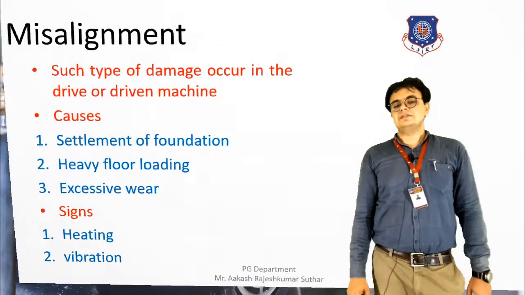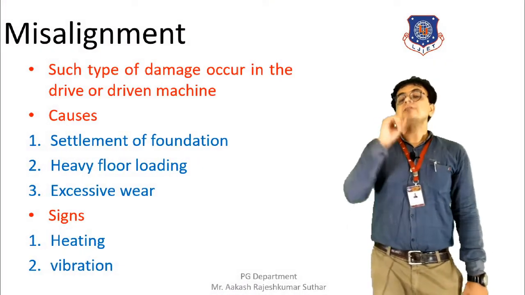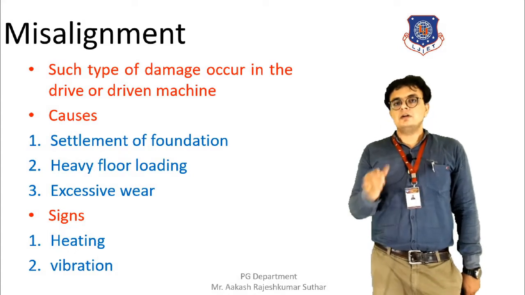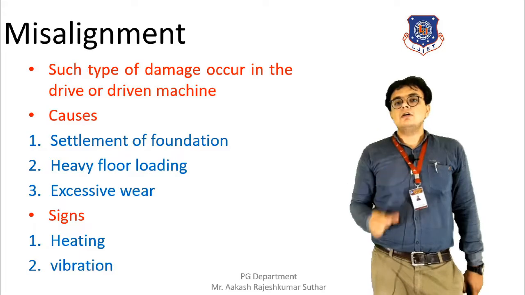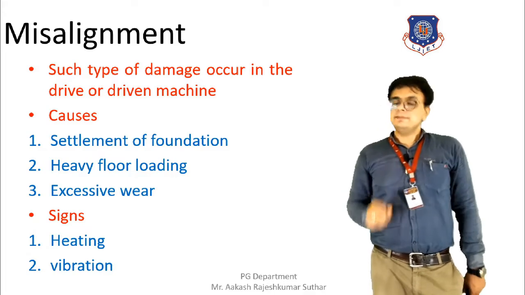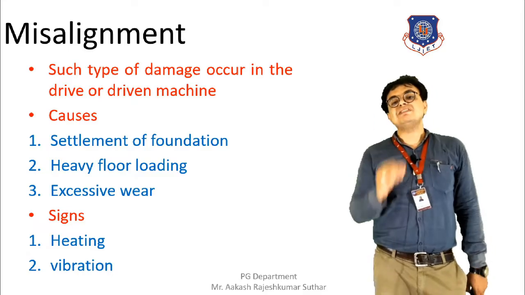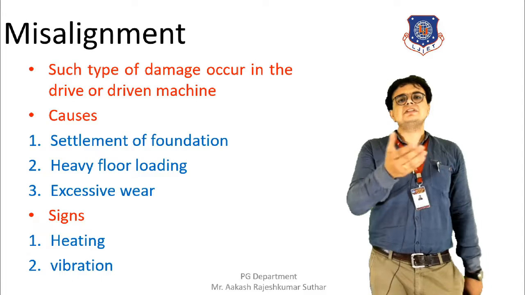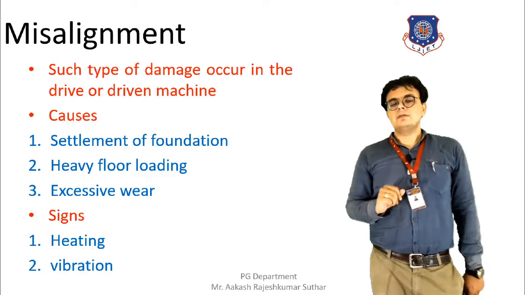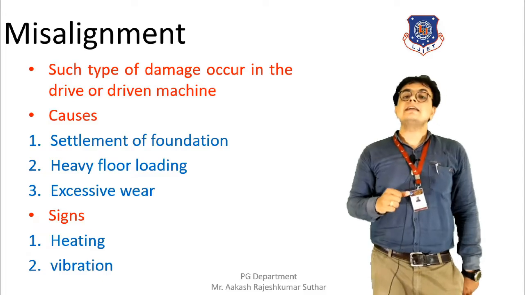How? Let's discuss first. Basically, a large damage can occur because of the misalignment. If the belt or the machine parts are not fitted in the proper or desired manner, then misalignment can take place. And this mainly takes place in the drive or the driven machine. So yes, these are the conditions where the misalignment can take place.